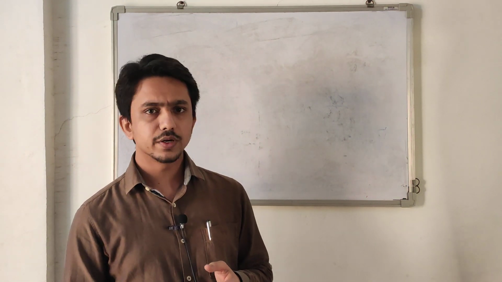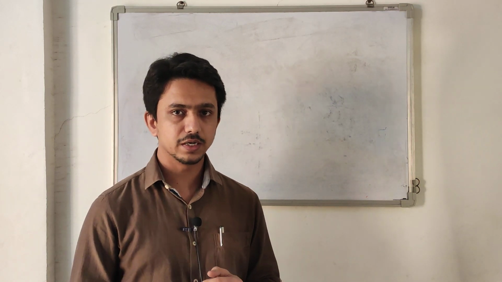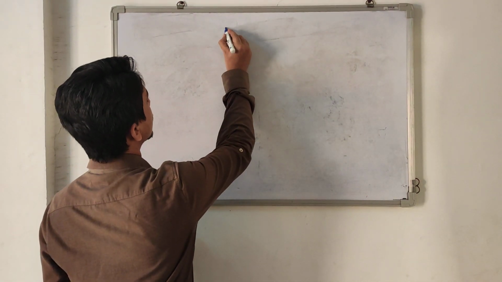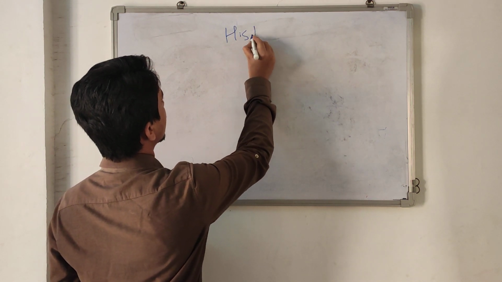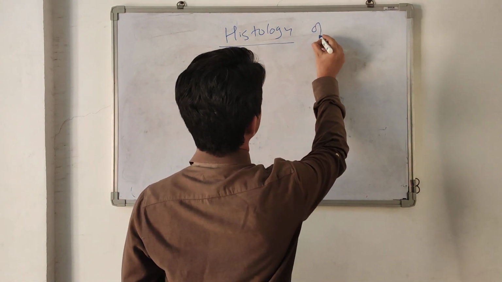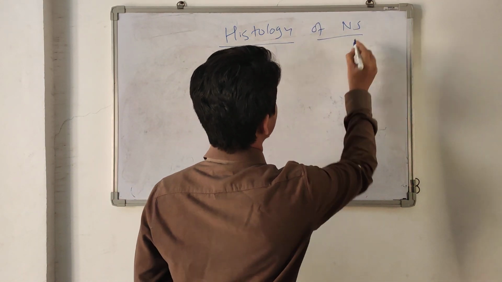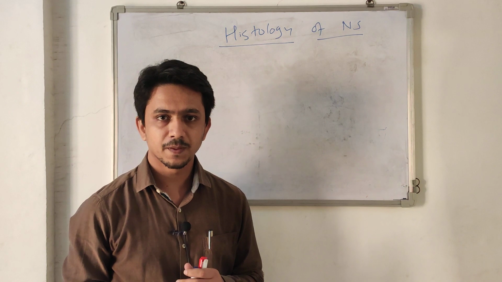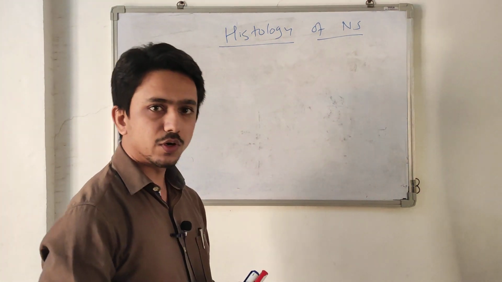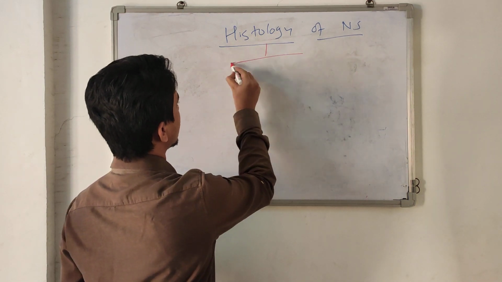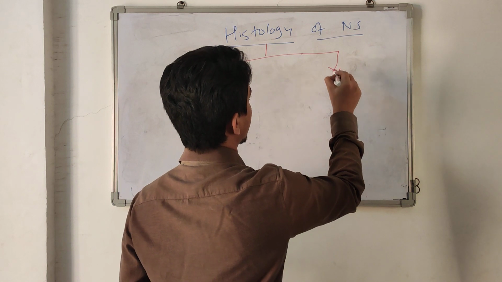Okay. So now we talk further about the nervous system. It's also very basic: the histology of the nervous system. Histology means we study the tissues or cells. So basically in the last lecture we talked about how the nervous system is made up of two types of cells.